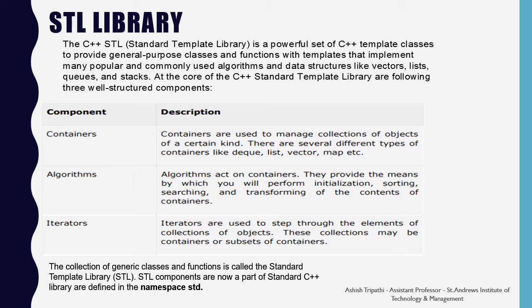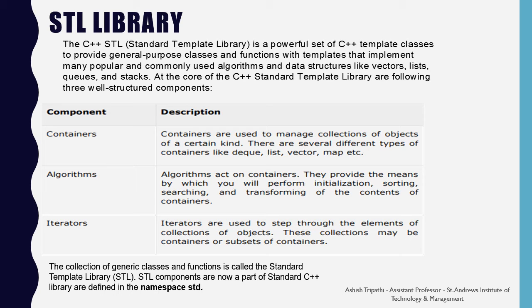Containers are used to manage collections of objects of a certain kind. There are several different types of containers like deque, list, vector, map, etc. Algorithms act on the containers. They provide the means by which you will perform initialization, sorting, searching, and transforming of the content of the containers.